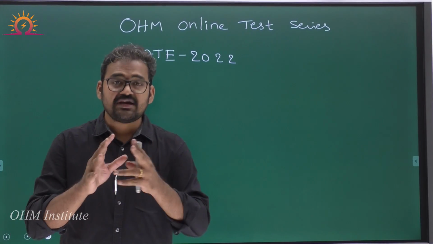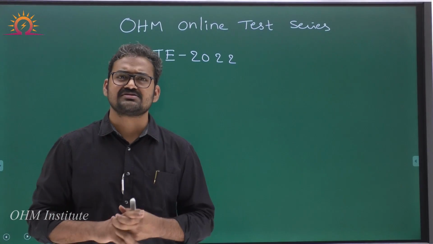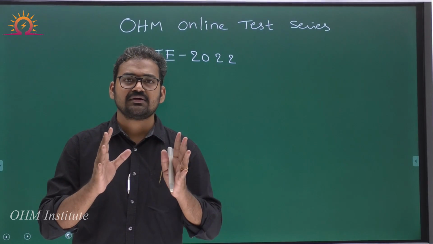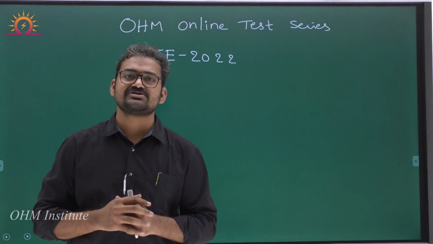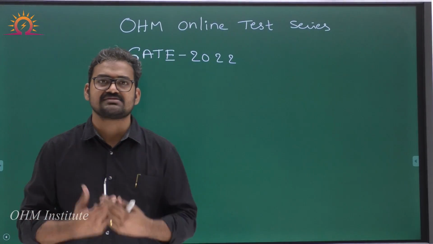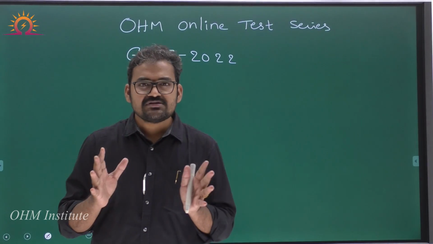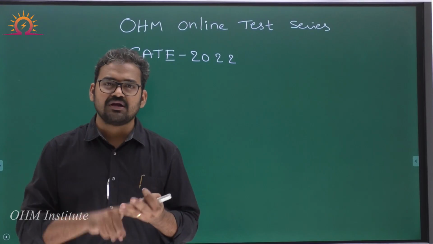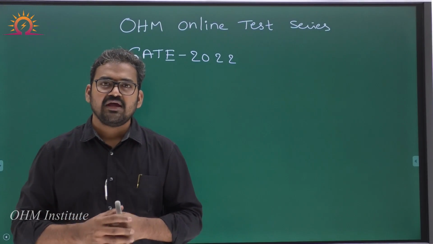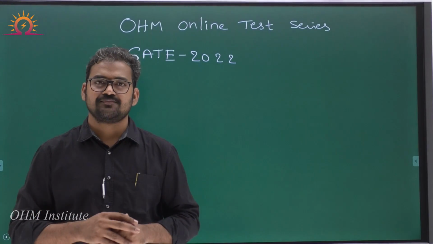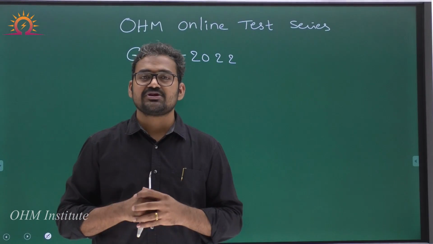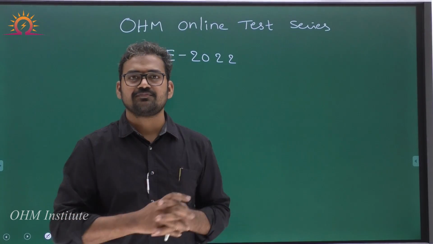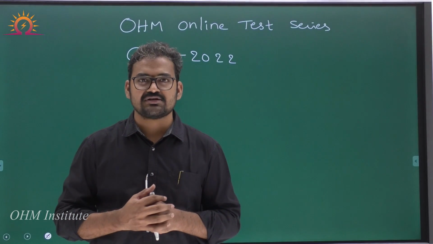Sir, why are that many attempts required in an online test series? See, normally what happens, suppose you have completed the electrical machines subject. As I am a faculty of electrical machines, let me explain that. The electrical machines subject will have 4 tests overall: one on transformer, DC machine, induction machine and synchronous machine. Every test consists of 20 questions. Let us say you completed preparation of induction machines. Your preparation is completed, so you want to attempt a test on that particular subject.